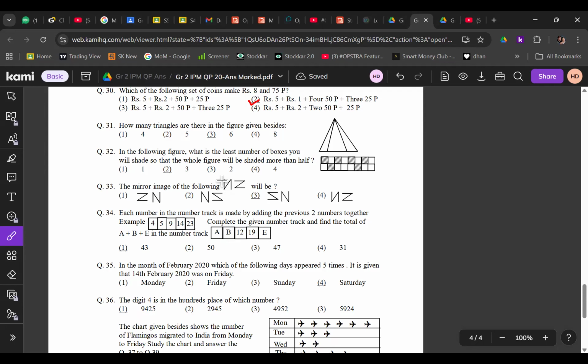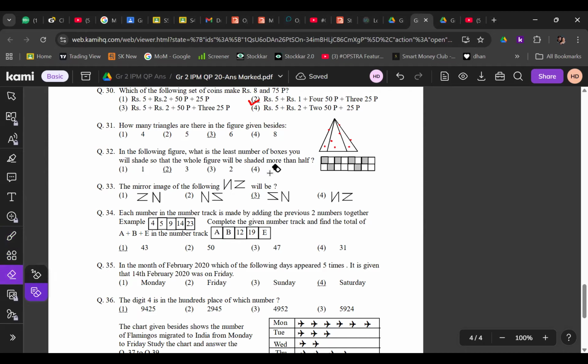Let's go. How many triangles are there? So 4 triangles are there. 6 triangles. Option 1. 6 triangles are there. Very good. 4 triangles: 1, 2, 3, the bigger one, 4. Then this is the 5th one. 8 triangles? There are no 8, son. There are 6 triangles, right?